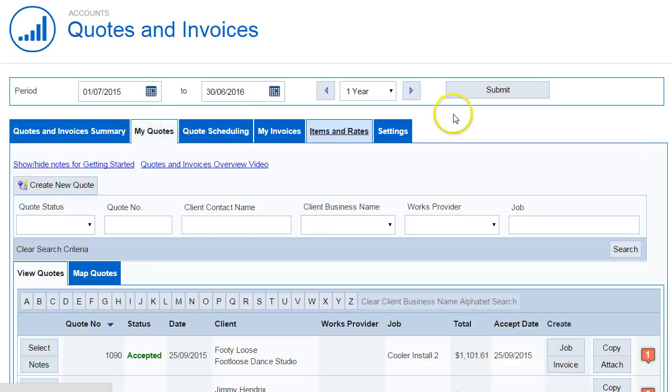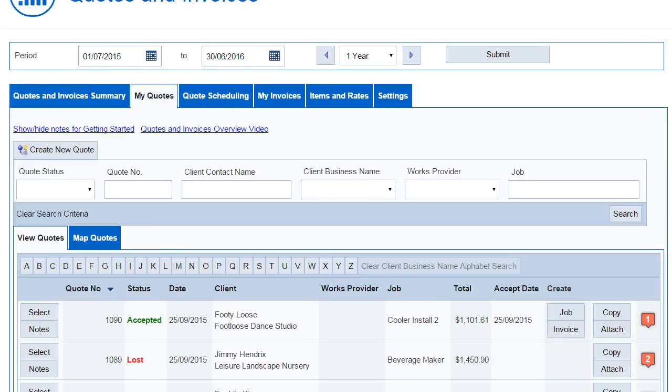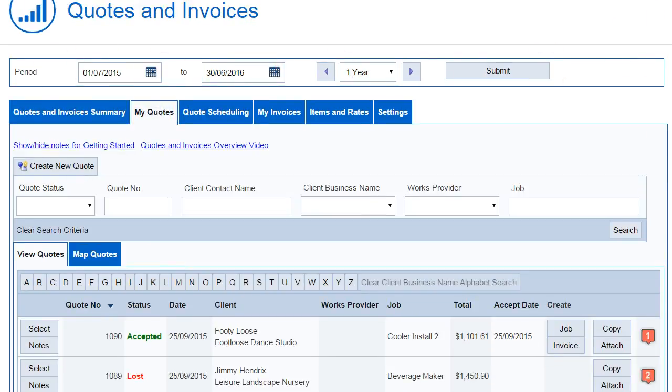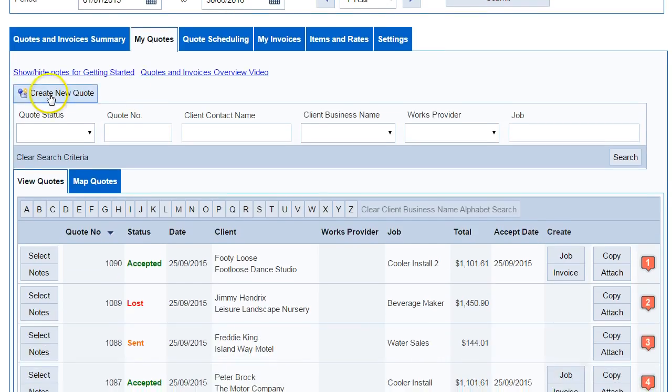The My Quotes tab will give you a listing of all the quotes in the system for the nominated date range up the top. To create a new quote, simply hit the Create New Quote button.